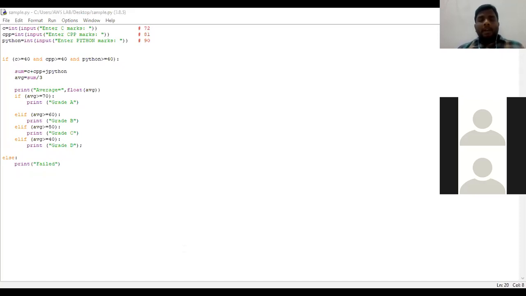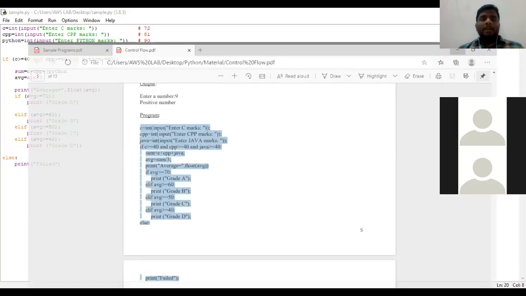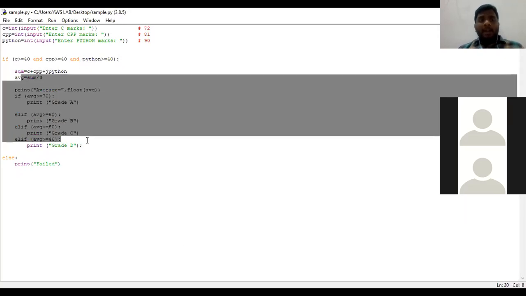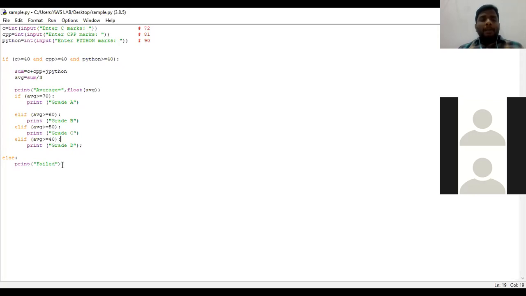So in the if condition, what I have mentioned is you need to get minimum marks. If these minimum marks are there, then all these need to be executed. If not, that particular person is failed.